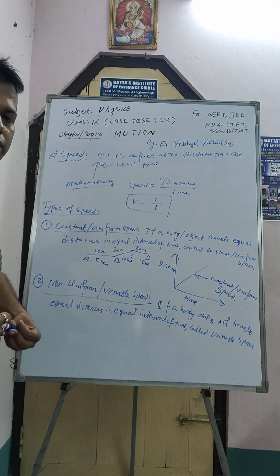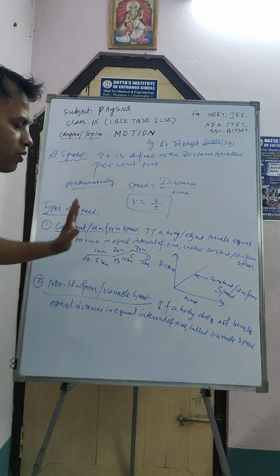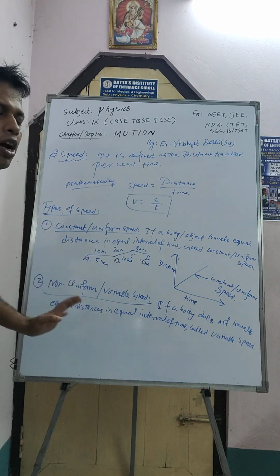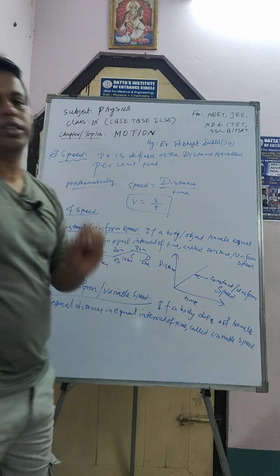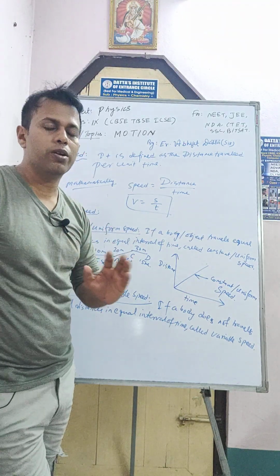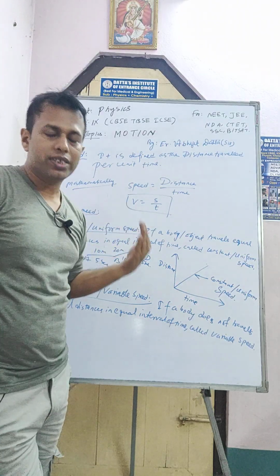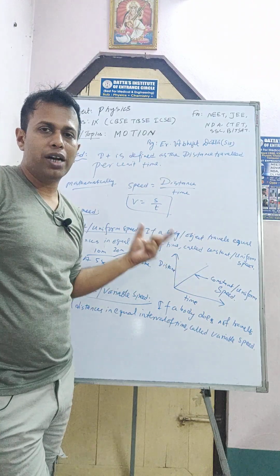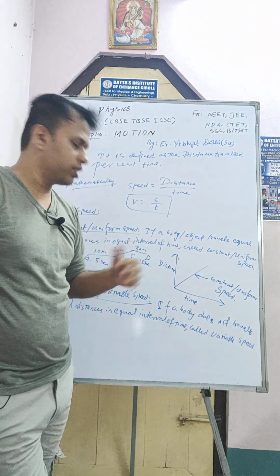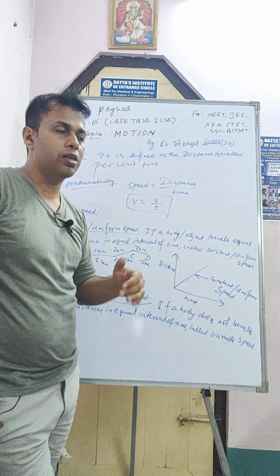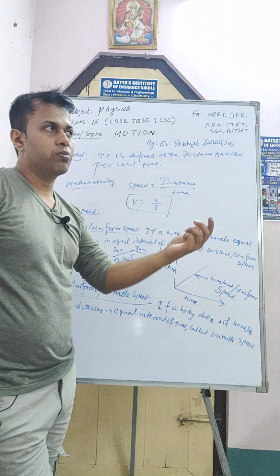So got my point? What is it? If a body travels unequal distances in equal intervals of time. Suppose in the first case every hour the bus travels 100 km, but in the second case every hour the bus will not travel 100 km. Sometimes it will be 150 km, or sometimes 80 km.